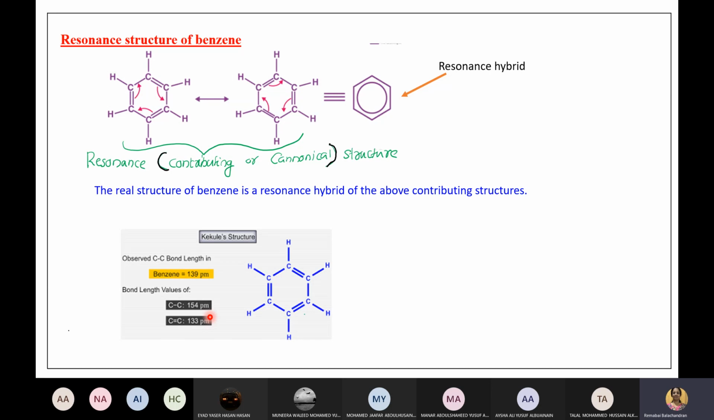So which shows that in the correct structure of benzene, there is no true double bond, there is no true single bond. It is in between that of single and double. Is it okay? Did you understand what I said?